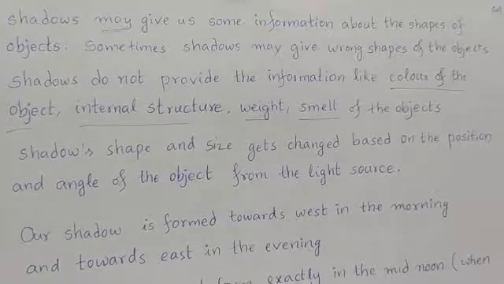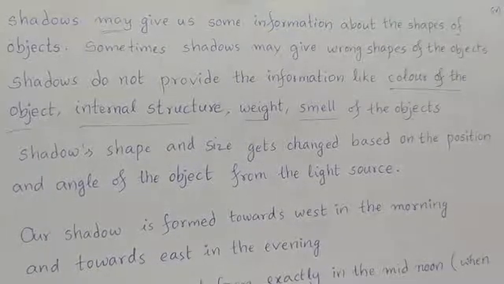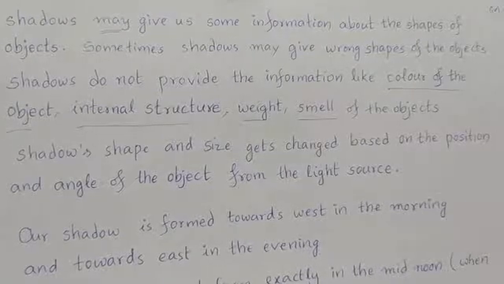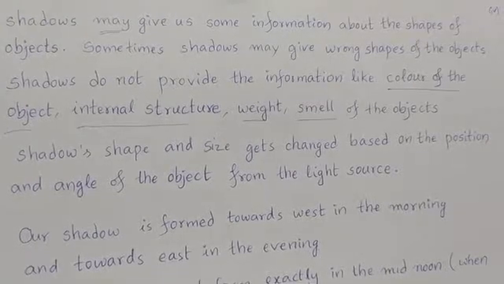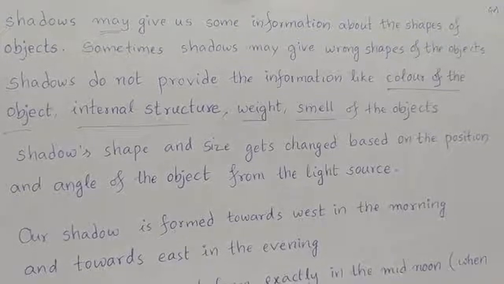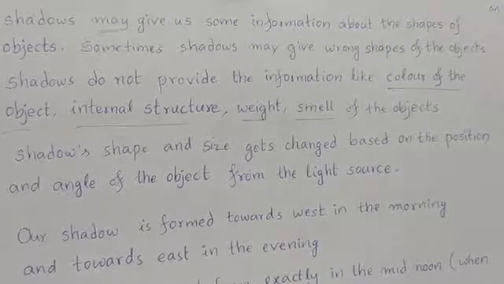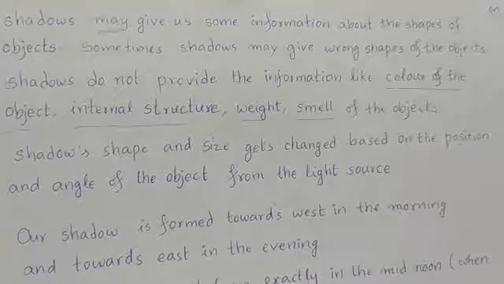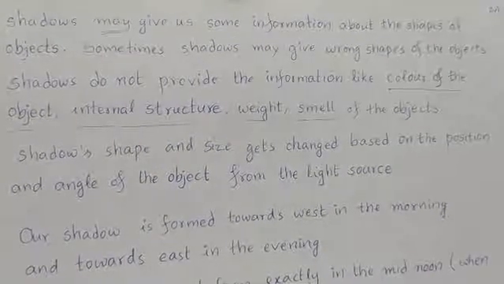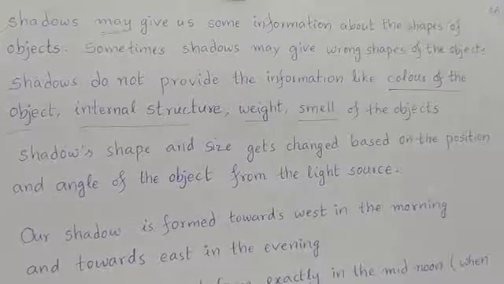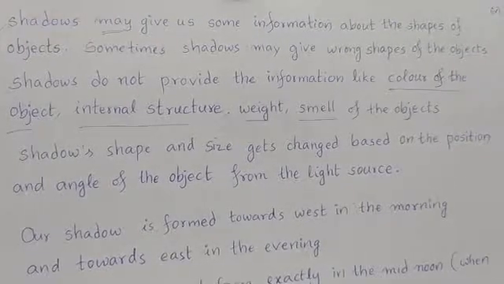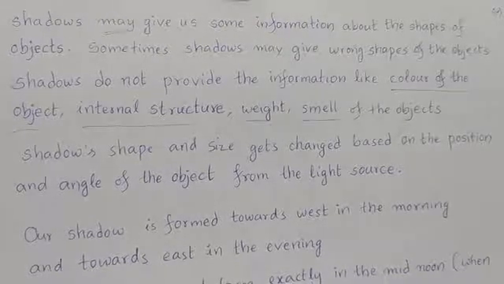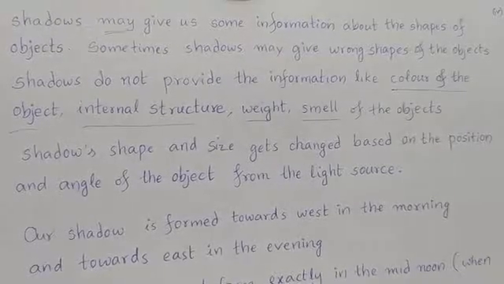They may mislead us. Using your hands, by just putting your fingers in different shapes in front of the light source, you may form the shadow in the shape of some dog, cat or snake, etc. But actually, your hands are not a dog, your hands are not any cat or snake. But are they not formed in those shapes? They are formed. That means shadows may even mislead us also.